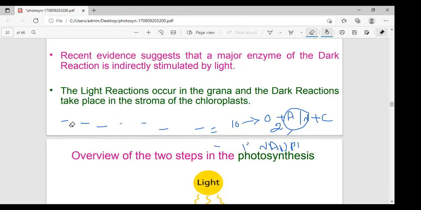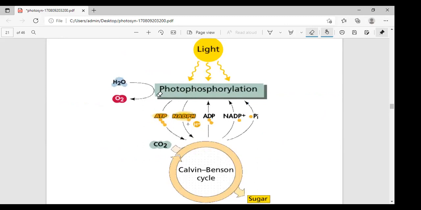First I'll explain the light reaction. Today I'll explain what the light reaction is, what type of process it involves, and what types of pigments are involved in it. See here, the overall purpose of the light reaction in photosynthesis is to drive electrons from water. Listen carefully, it is very important how electrons come in this light reaction.